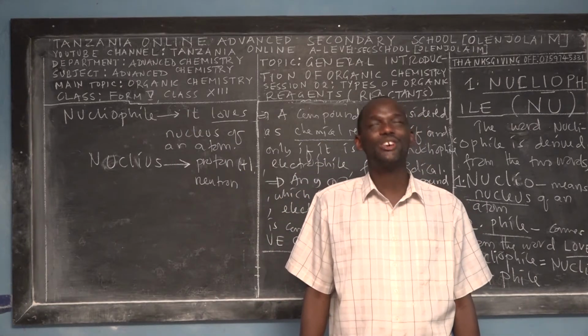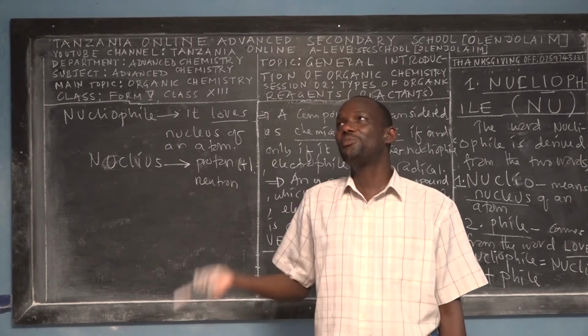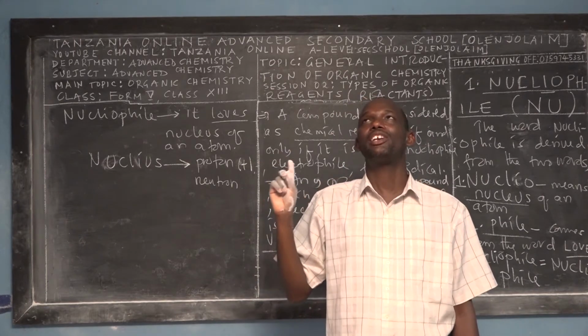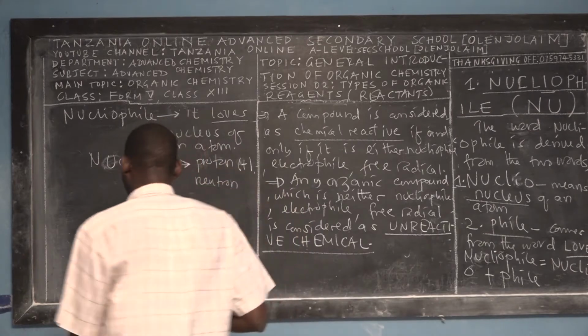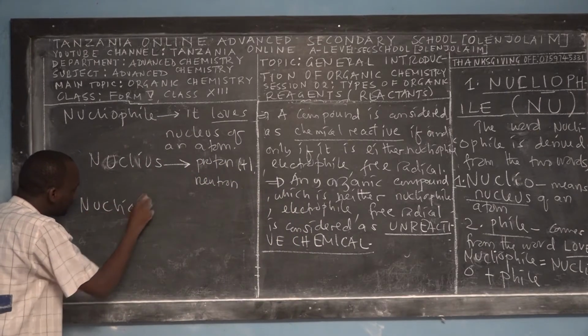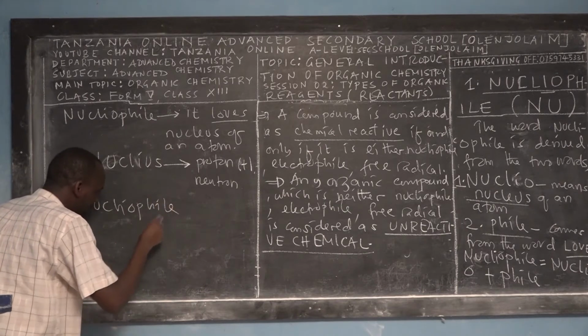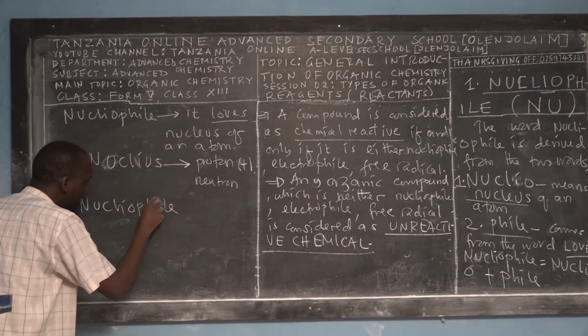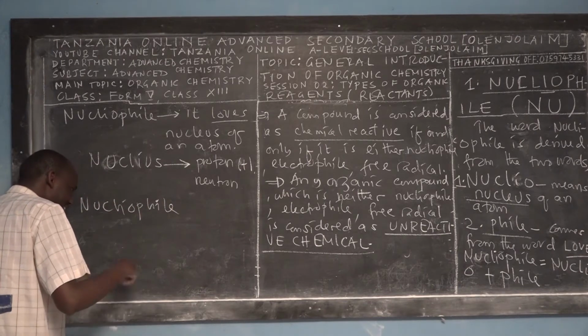Aha. So from that concept, before we even define nucleophile, I want you to understand this one. Tell yourself that understanding is coming, understanding is coming.